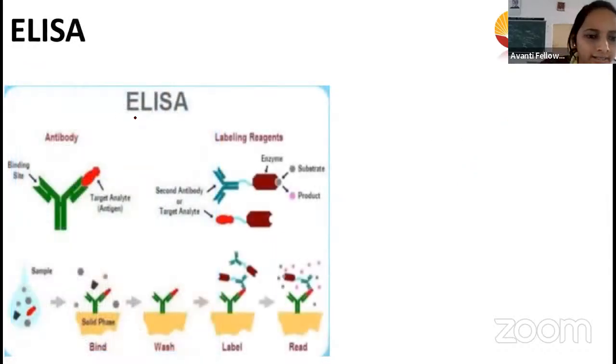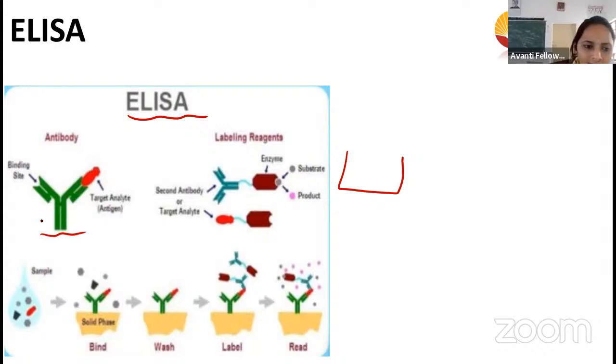ELISA, I have told you, right? See here, this is ELISA. What will they do in the ELISA? First they will put the antibody. They have kept the antibody here. Antibody is Y in shape, right? Here you can see this is the paratope, where the antigen will come and bind. First they will keep the antibody.